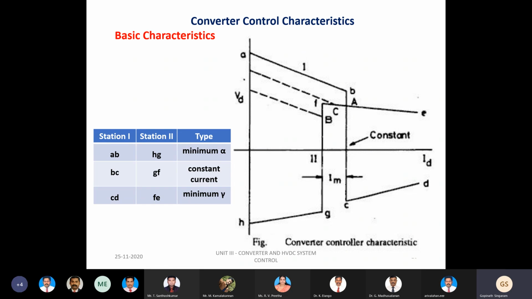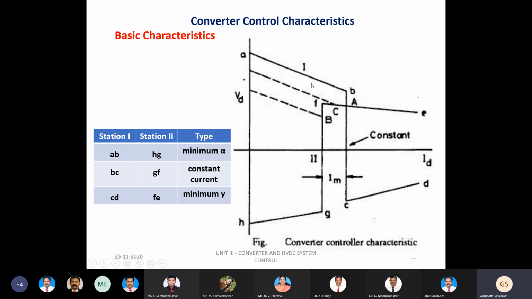Now the question arises in everyone's mind: how do we determine the point of intersection of the two characteristics, or which parameter defines the point of intersection? If you look into the characteristic curve carefully, you can see these three different lines, AB, and this somewhat reduced voltage, and this another voltage. The ceiling voltage of the rectifier will determine the point of intersection.